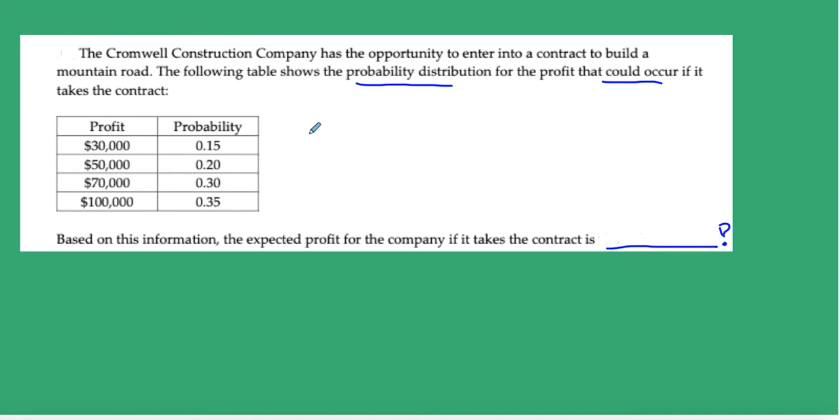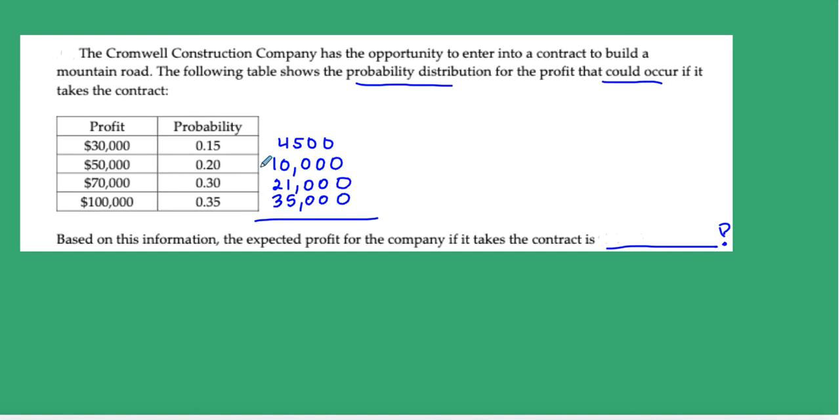We're going to take our profit in this case and multiply it by our probability. So 30,000 times 0.15 gives me 4,500. 50,000 times 0.2 is going to give me 10,000, because 5,000 would be 10%. 70,000 times 0.3 is going to give me 21,000. And then 100,000 times 0.35 is going to give me 35,000.